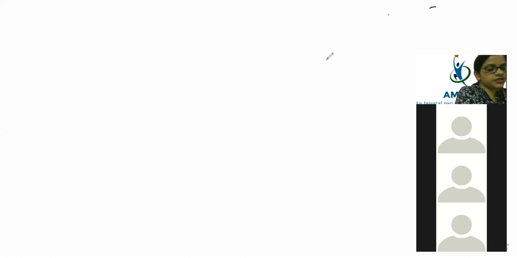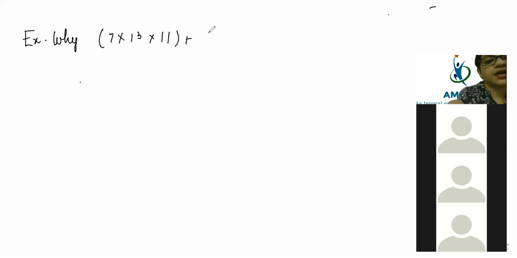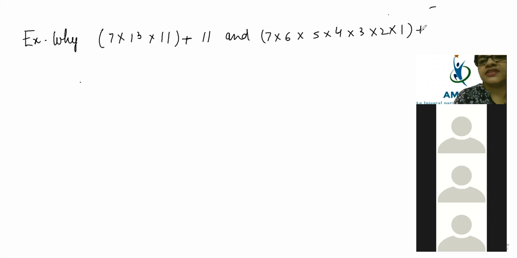So the first question for today is: explain why 7 into 13 into 11 plus 11, and 7 into 6 into 5 into 4 into 3 into 2 into 1 plus 3, are composite numbers.